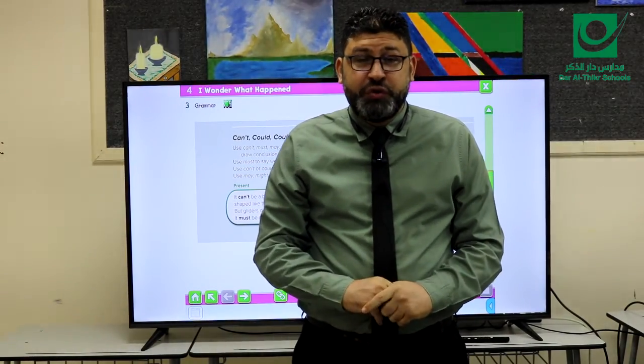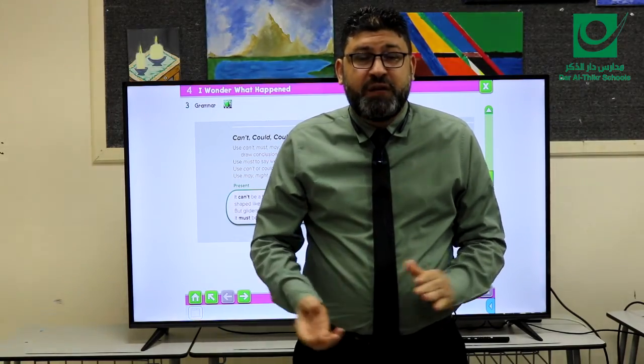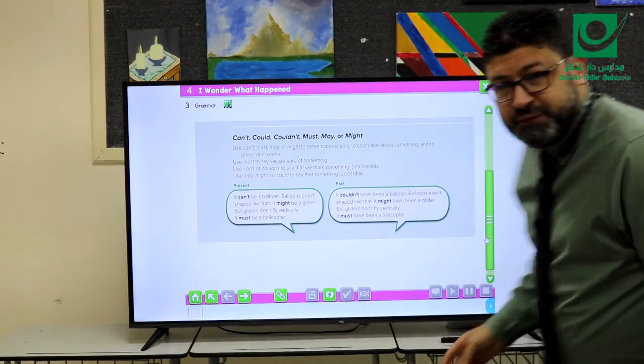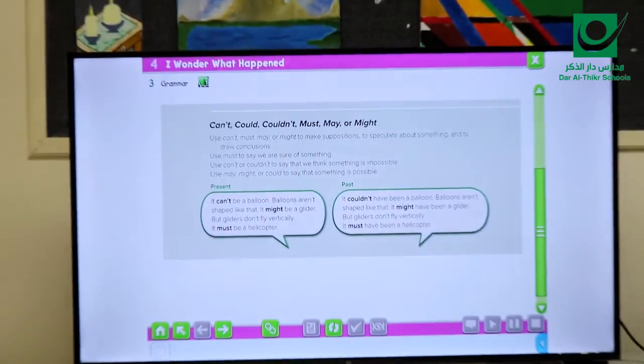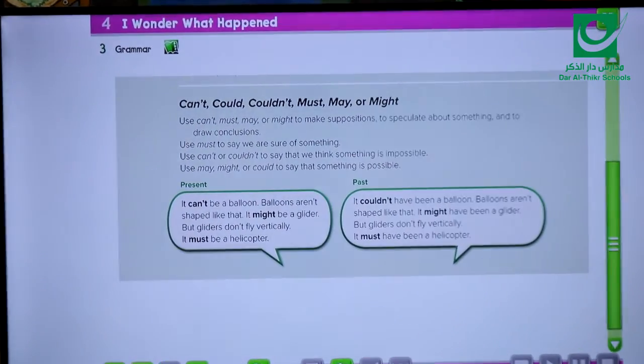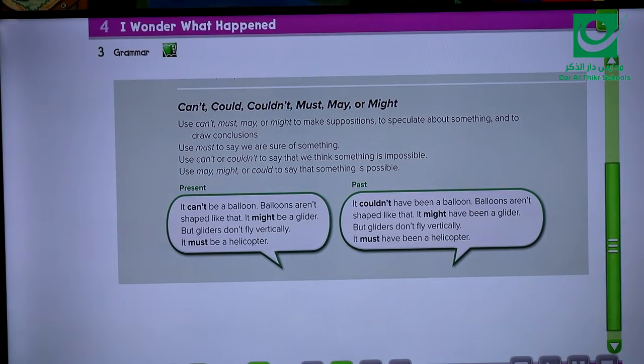This is Mega Goal 2, Unit 4, Lesson 2. Let's start, please. Well, today we'll be talking about some modal verbs: can't, could, couldn't, must, may, or might. And we have a new usage for these modal verbs.